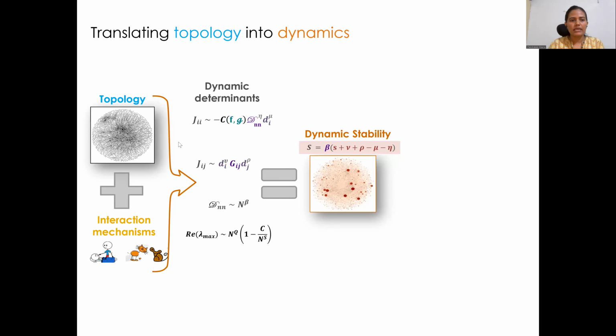So in conclusion, using the information of topology and interaction mechanisms, we can analytically find these Jacobian dynamic determinants. And by knowing the network structure and topology, we can directly predict the stability of the complex system.